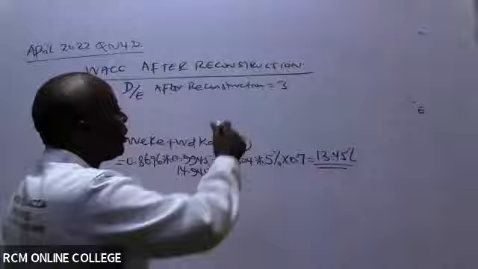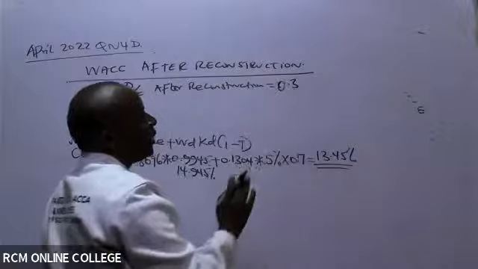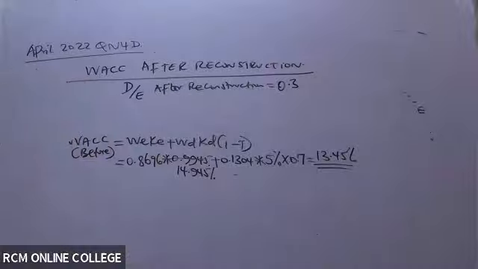I'm sorry, this is supposed to be 0.3. That is the new debt to equity after reconstruction.